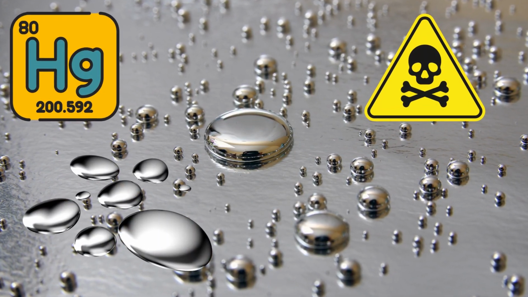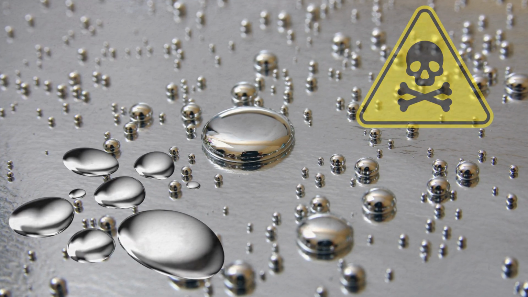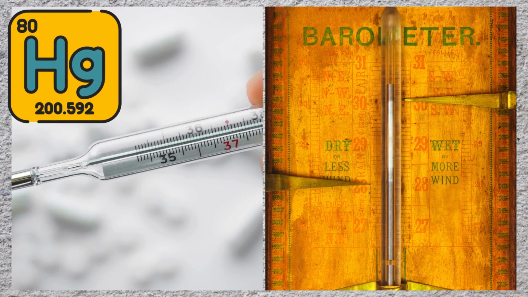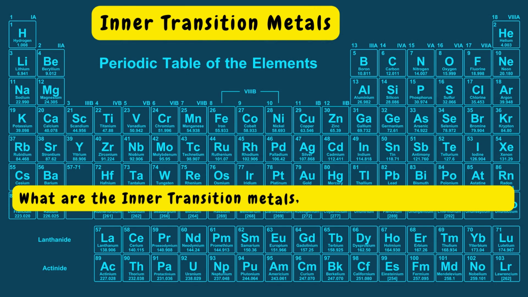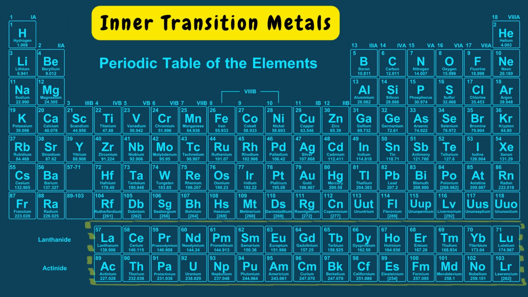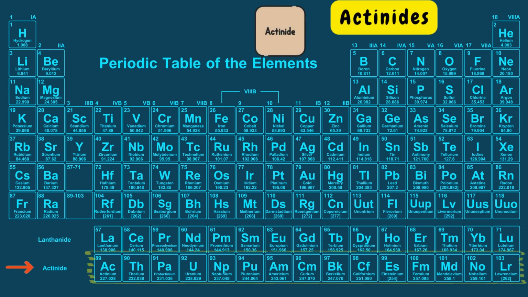Mercury Hg is a toxic metal, which is a liquid at room temperature. It's used in thermometers and barometers. What are the inner transition metals, their properties and uses? Inner transition metals, also known as lanthanides, elements 57 to 71, and actinides, elements 89 to 103, are located at the bottom of the periodic table.